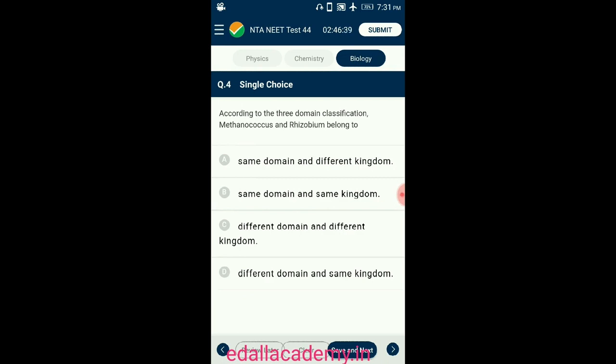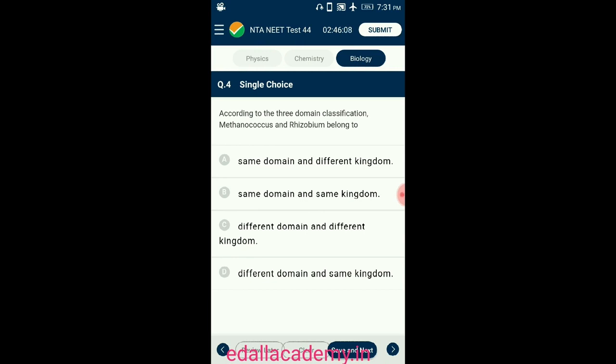Question number 4. According to the 3 domain classification, Methanococcus and Rhizobium belong to. The 3 domain system proposed by Carl Woese divides kingdom Monera into 2 domains on the basis of differences in 16S ribosomal RNA genes, archaea and bacteria. The third domain is Eukaryota, which has all eukaryotes.